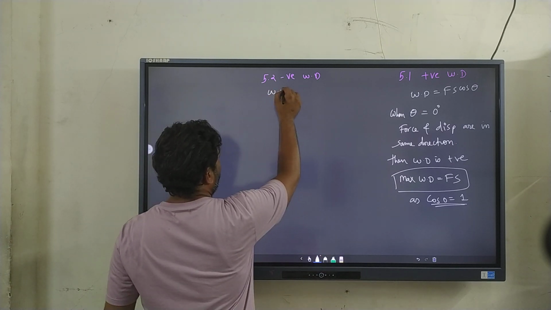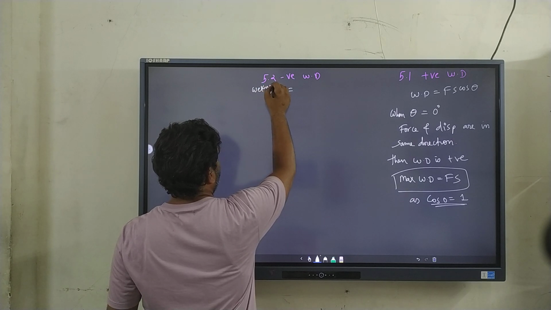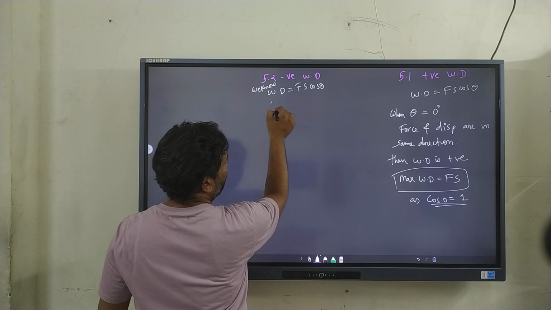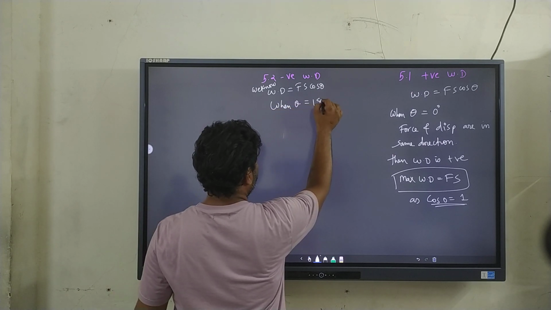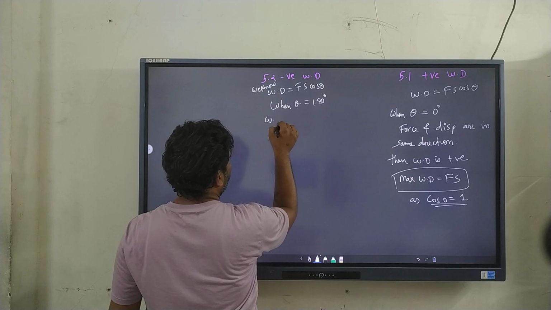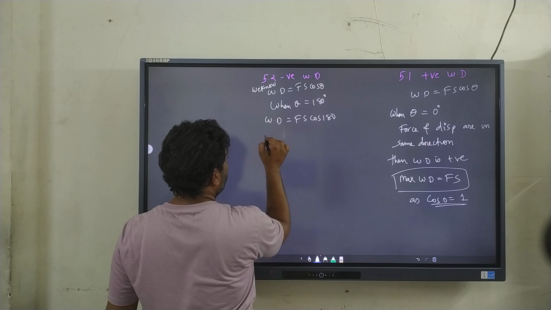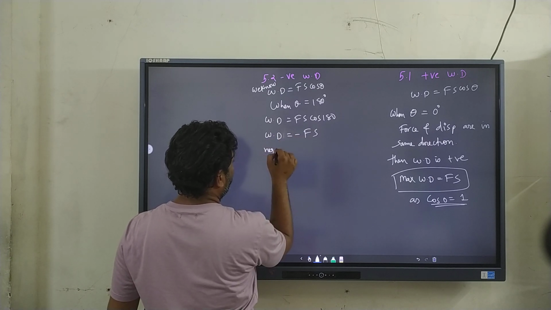So once again, starting with the formula, we know that work done is given by Fs cos theta. When the value of theta is 180 degree, work done will be Fs cos 180. Cos 180 is minus 1, so work done is negative.